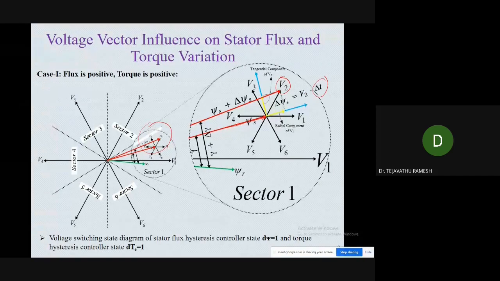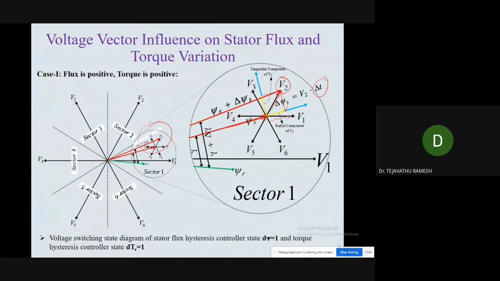Now for a smaller interval of time, we have changed the stator flux from this point to this point. Now see the yellow line, the tangent of V2, the radial component and the tangential component of V2. Earlier this was the magnitude of the flux, now it is increased to this value. It means psi s plus change in psi s. So the magnitude is increased with voltage vector V2 in sector 1.